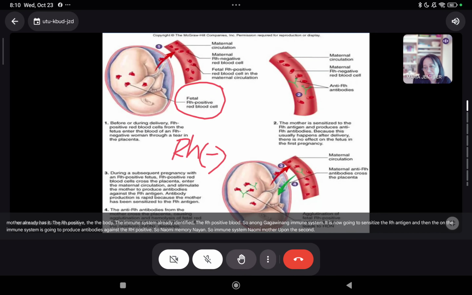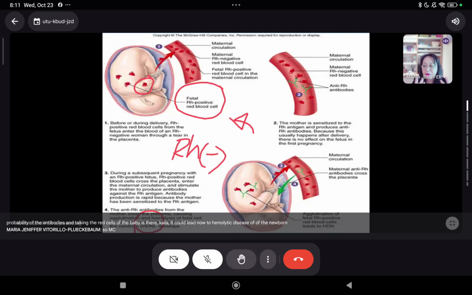Upon the second pregnancy, RH positive yung bata, RH negative yung mother, the probability of the antibodies attacking the red cells of the baby is there. Kaya, it could lead now to hemolytic disease of the newborn. So maghe-hemolyze, magbe-break yung red blood cell ng bata.